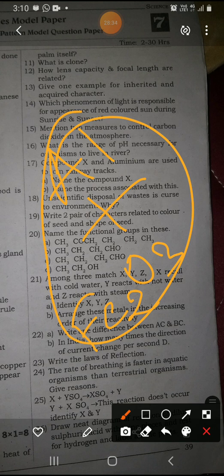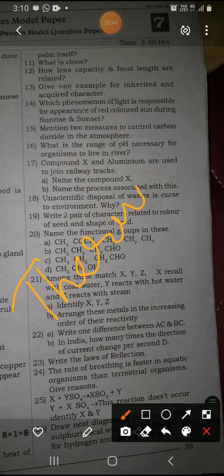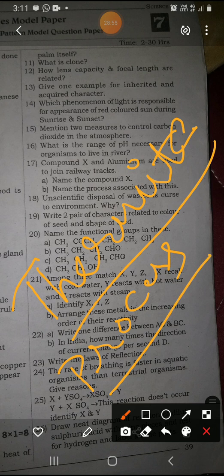So what is this process called? Children, remember that this is called the thermite process.